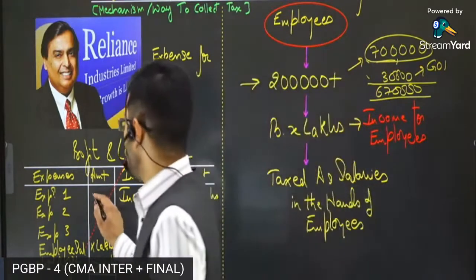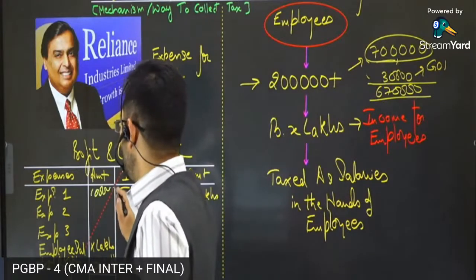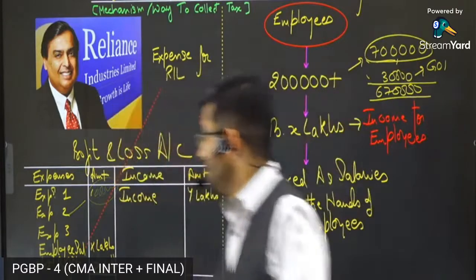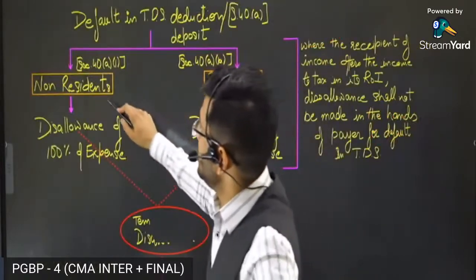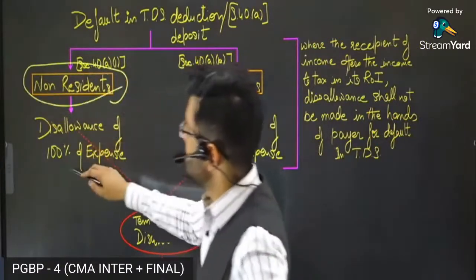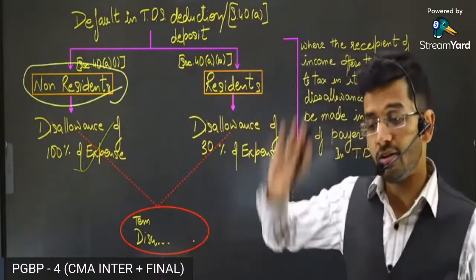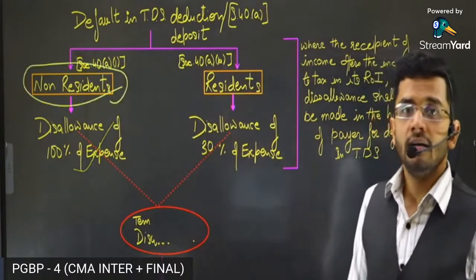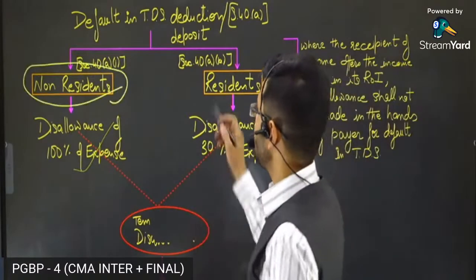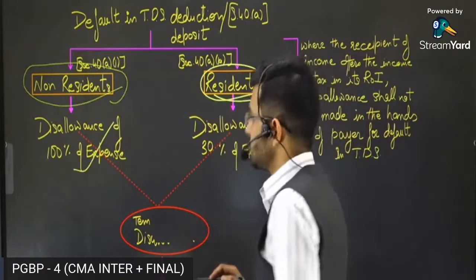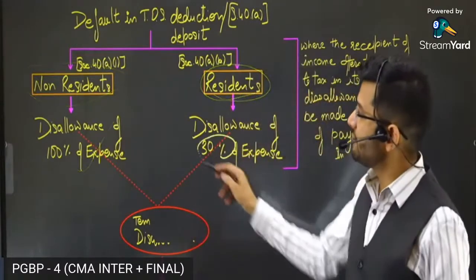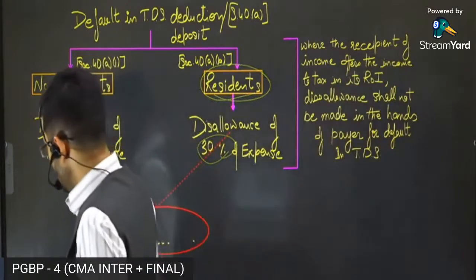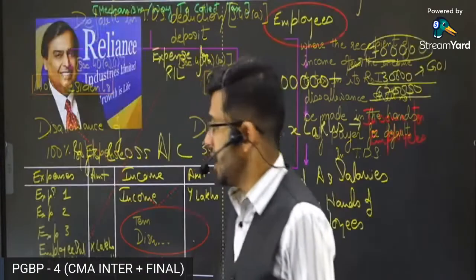Only then will the 1 lakh rupees deduction be eligible to be allowed in the P&L account of Mr. Mukesh Ambani. If the expenditure is subject to TDS and it is not deducted, then disallowance of that expenditure will happen to the extent of the entire 100% for that non-resident. Now, this provision with respect to residents will lead to disallowance of 30% only. In case the payment is made to a resident, I was taking the example of Germany, now I take the example of India.